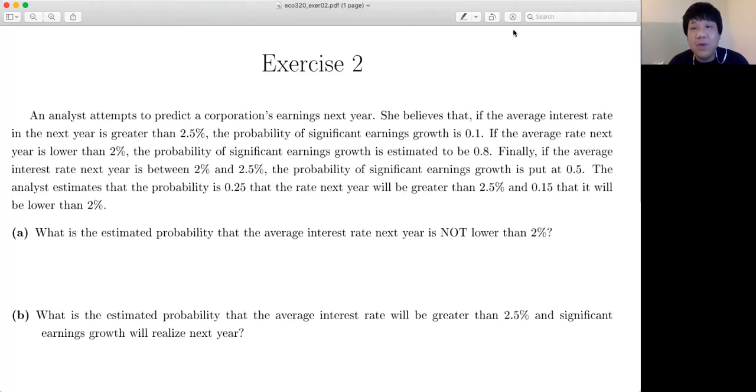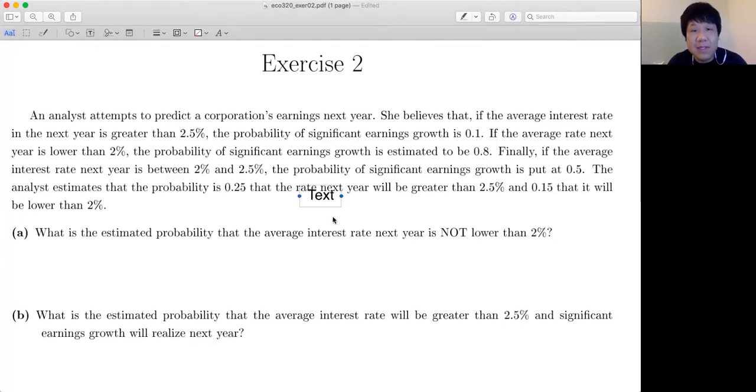So this one, you can write as follows. Let's say X is just significant earnings, and S is average rate less than 2%. This is just, let's say, for notational convenience, I'm just going to name it like that.